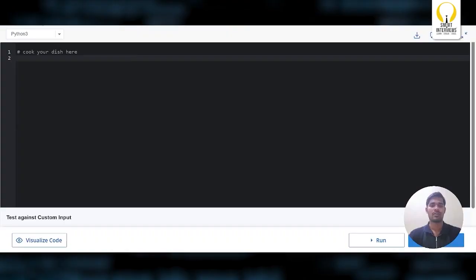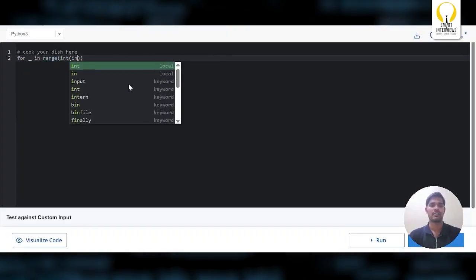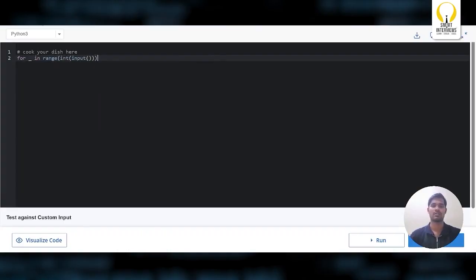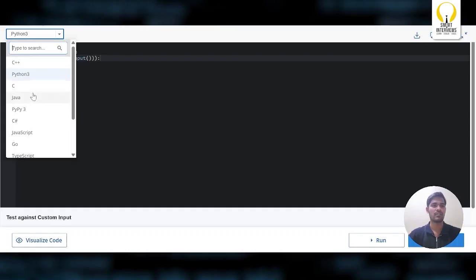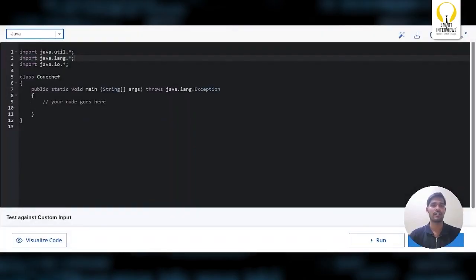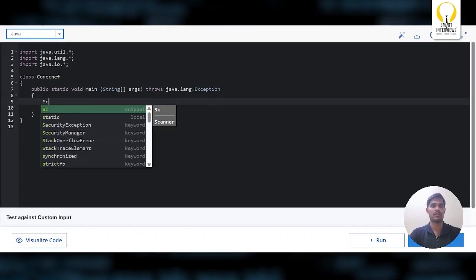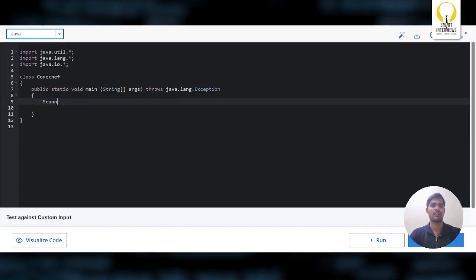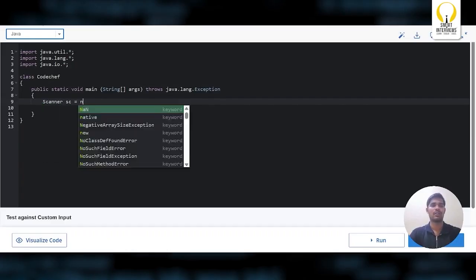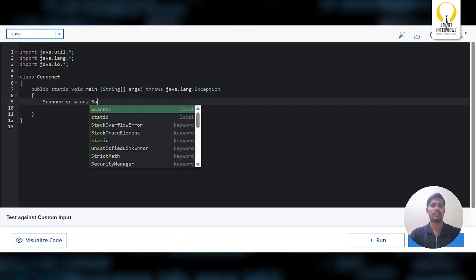Let's code it. So you'll have t test cases. Okay, let's code this in Java for better understanding of applying modulus. So we have to first read the input. So I will create a scanner object.